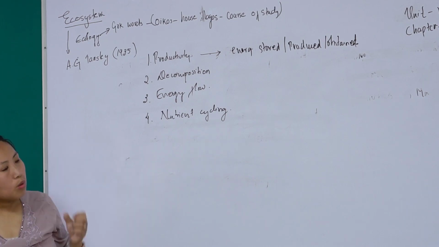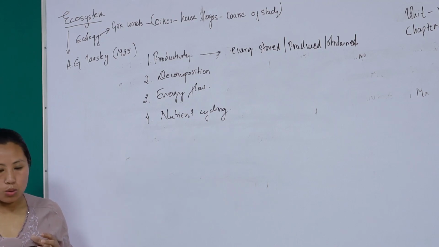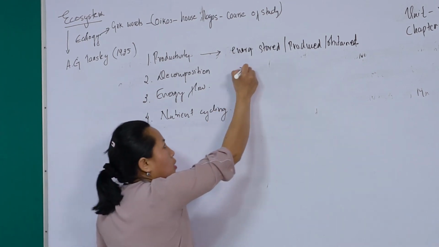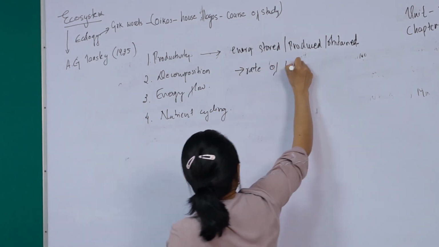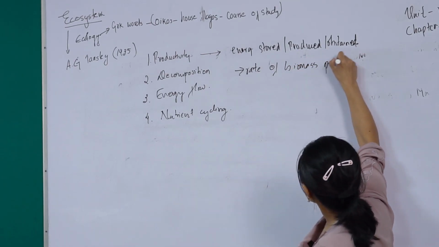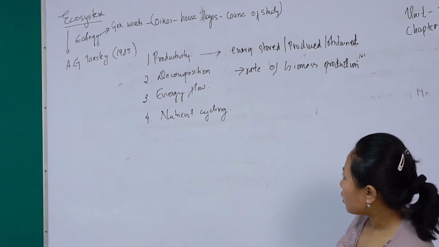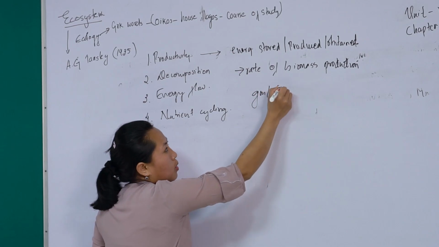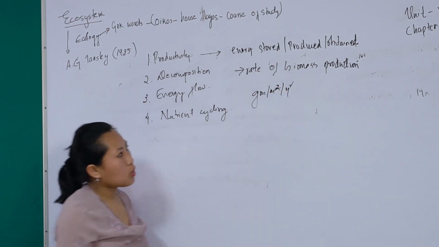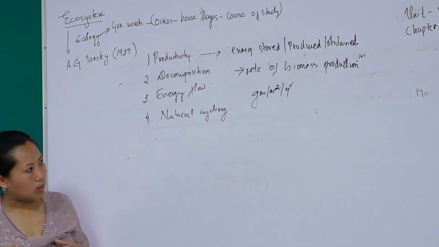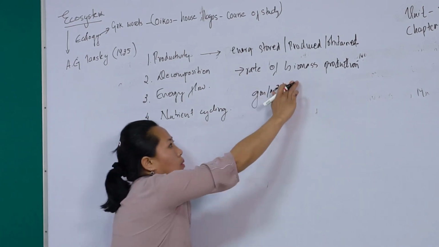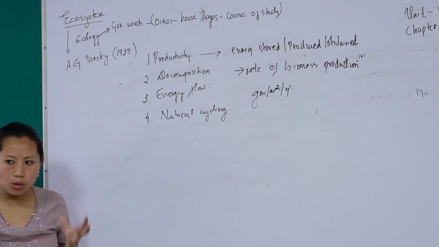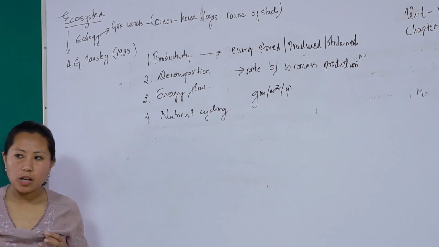So productivity also varies from one ecosystem to another, and it can also be defined as a rate of biomass production. So productivity is a rate factor, and it is measured in terms of grams per meter square per year. As such, the productivity of a particular ecosystem can be compared with the productivity of another ecosystem.